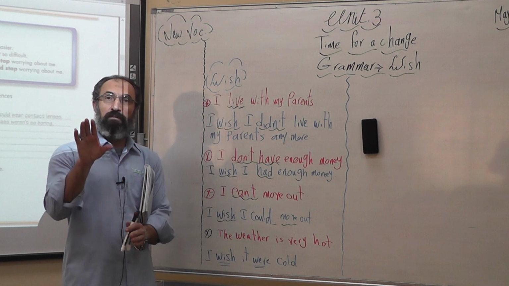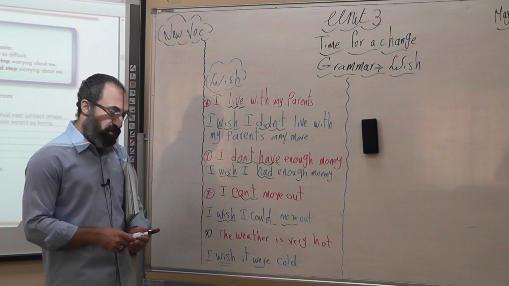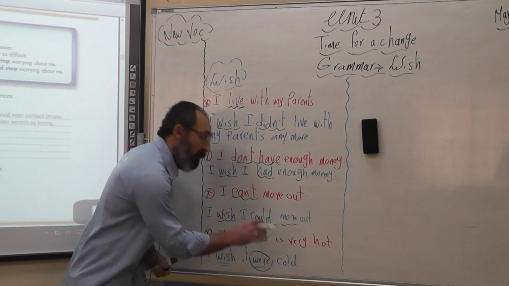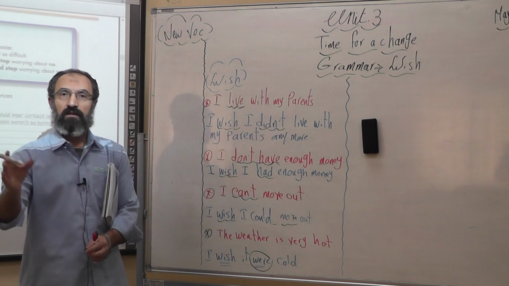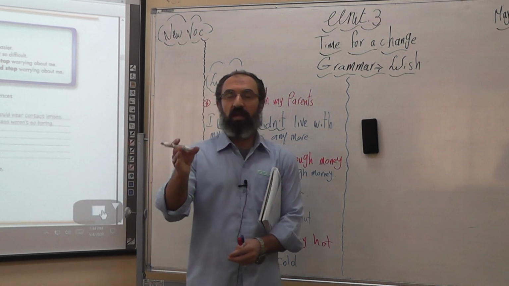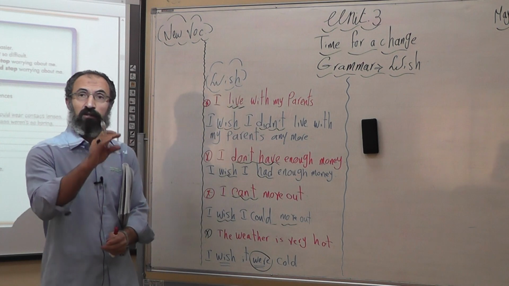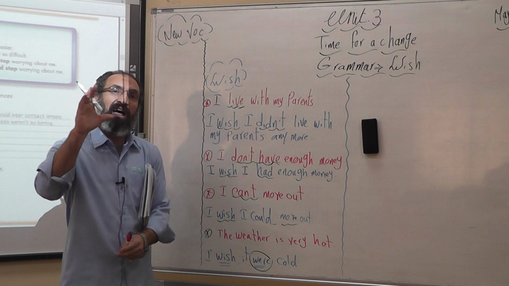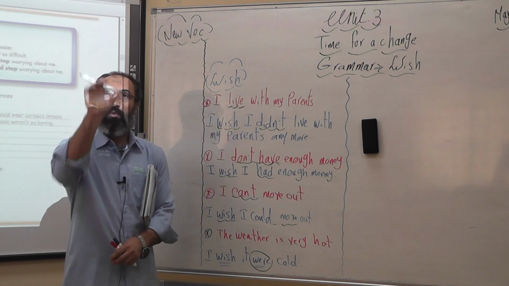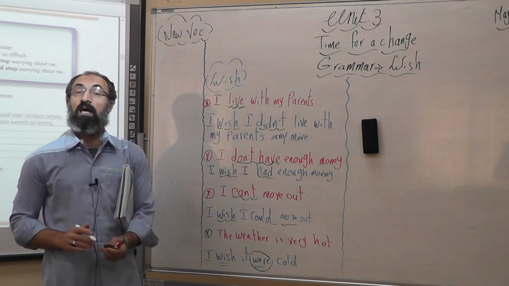When I have the verb to be, or when I express a wish using the verb to be, I have to put it in the simple past form, which is were, with all subjects: I, he, she, it, we, or they. Why? Here it's a special case because we are expressing a wish. So again, the verb to be here should be were with all subjects. Okay? So that was our grammatical rule.